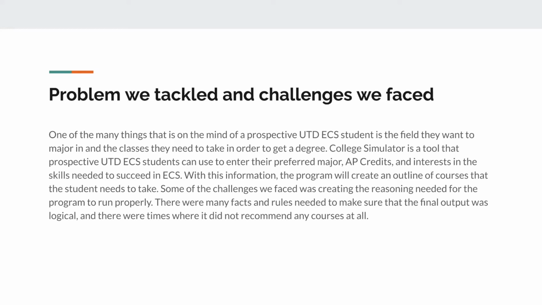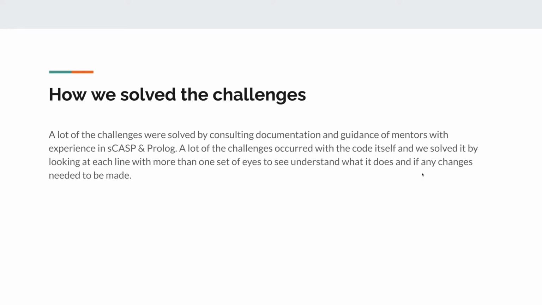While we were developing this program, we ran into many challenges where the reasoning didn't work properly and it would result in improper output. So how did we solve these challenges? A lot of them were solved by consulting the provided documentation and following the guidance of mentors with experience at CCASP and Prolog. Many challenges occurred with the code itself, which we solved by looking at each line of the code one by one and trying to understand what was going on and if any changes needed to be made.